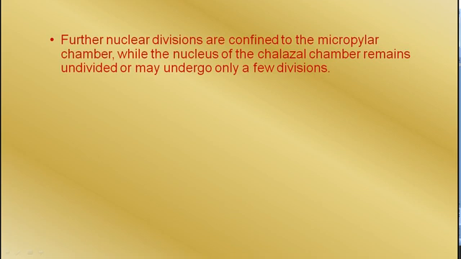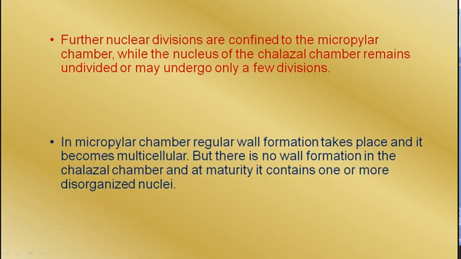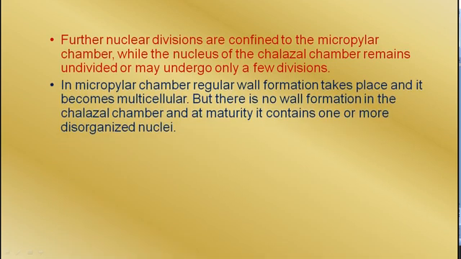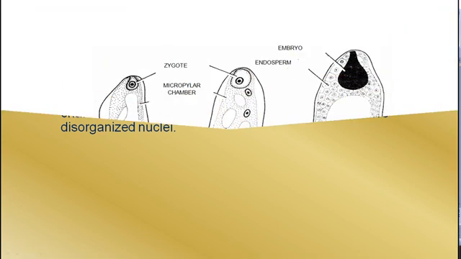So endosperm does not develop towards the chalazal end, it develops towards the micropyle. In the micropylar chamber, regular wall formation takes place and it becomes multicellular. But there is no wall formation in the chalazal chamber, and at maturity it contains one or more disorganized nuclei.